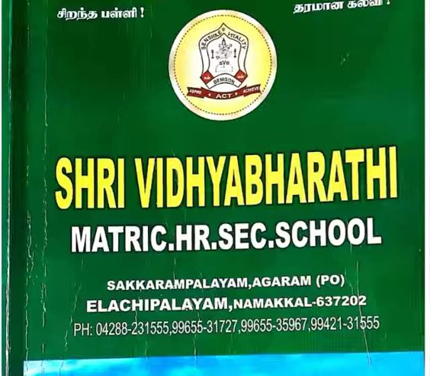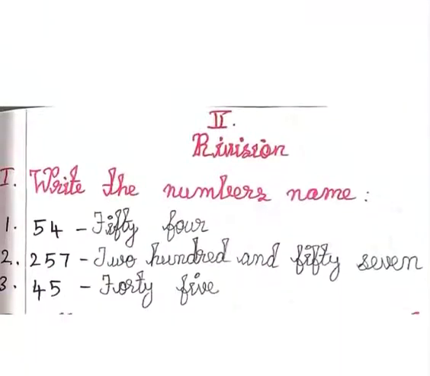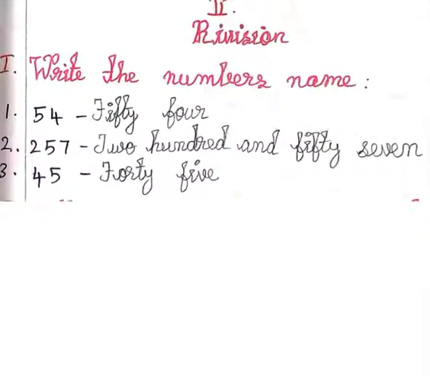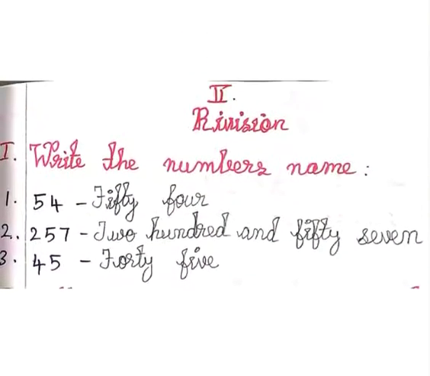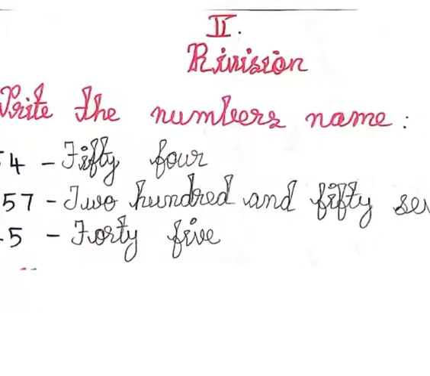Next I will give the revision for your second maths exam, okay? I already sent the question pattern for you, okay? I will teach the revision. See the first one. What is the first Roman? Write the numbers name, okay? First one, what? 54. You already know the numbers name, two digit numbers name, you already know very well, okay?